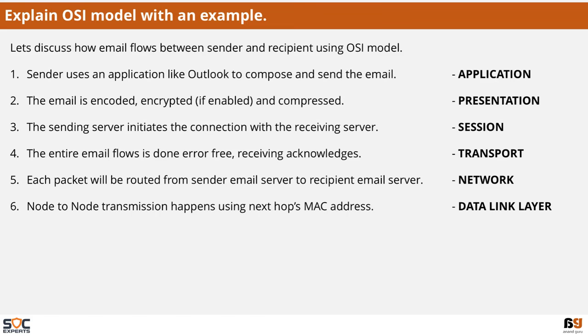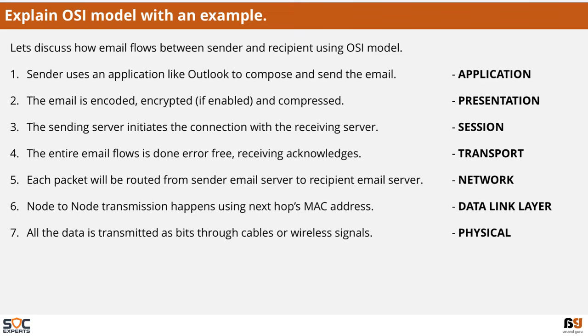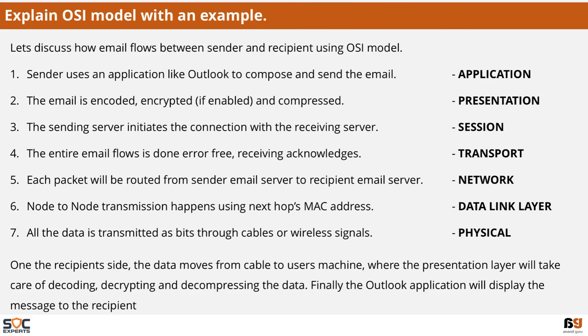Node-to-node transmission happens using the next hop's MAC address at the data link layer. All the data is transmitted as bits through cables or wireless signals at the physical layer. Once on the recipient side, the data moves from the cable to the user's machine, where the presentation layer will take care of decoding, decrypting, and decompressing the data. Finally, the Outlook application will display the message to the recipient.